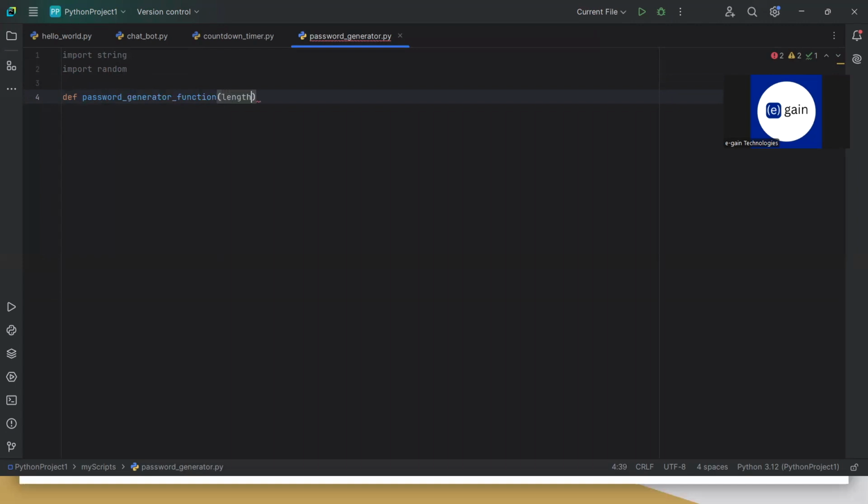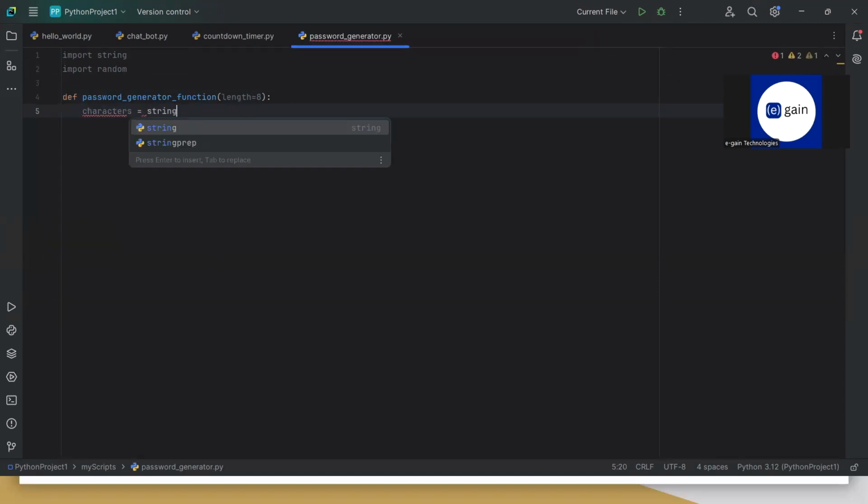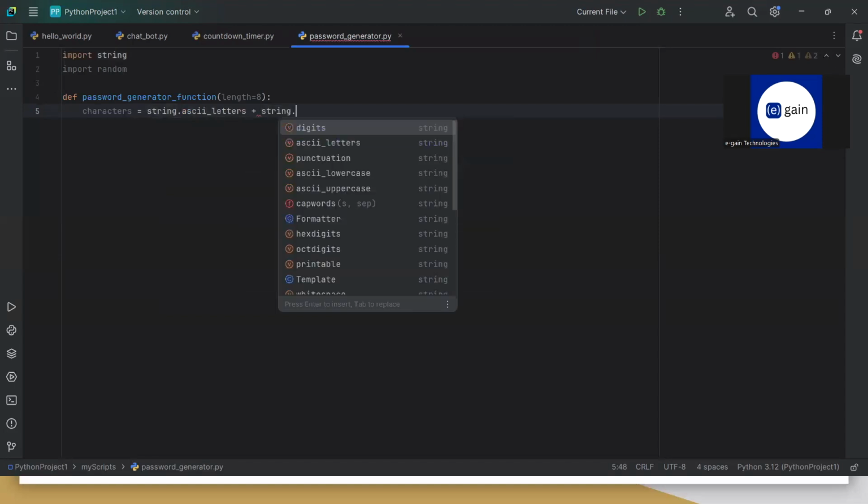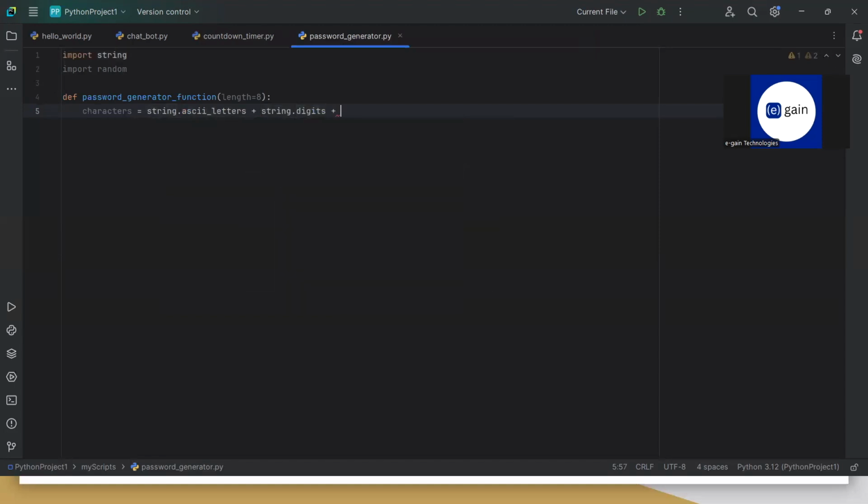I have a length set to size 8 and letters. When we are creating a password, we have these clauses where we have to select a lowercase letter, an uppercase letter. We have to use digits as well as punctuation. So we'll use all of those. Punctuation, and I will create the password.